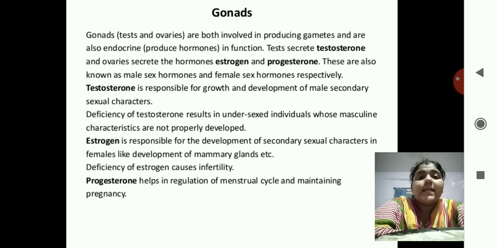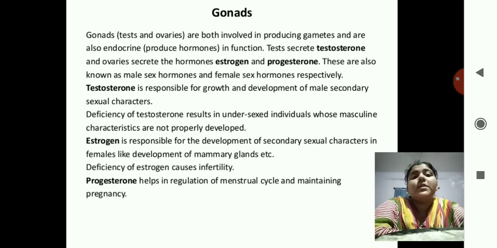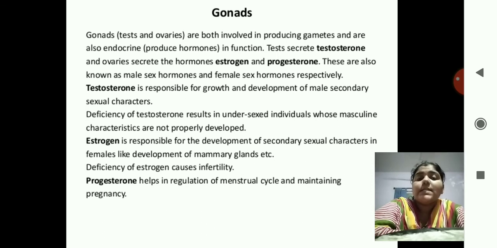Now the next part is gonads. Gonads means what? The testes and the ovaries, the reproductive organs, are both involved in producing gametes and are also endocrine glands in function. The testes secrete testosterone and the ovaries secrete estrogen and progesterone. That is the male sex hormone and the female sex hormones. Testosterone is known as the male sex hormone, and estrogen and progesterone are known as the female sex hormones.